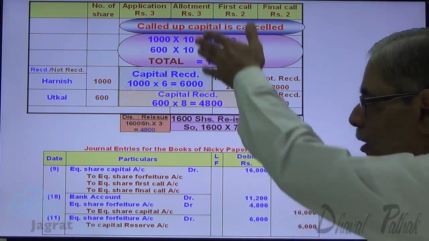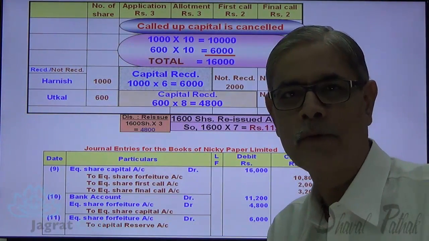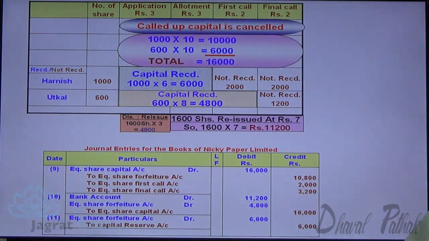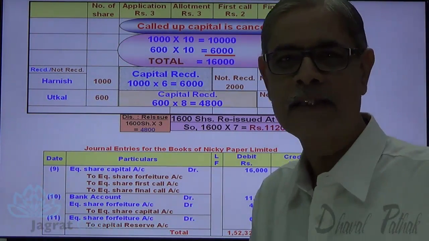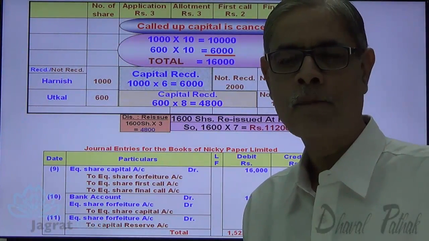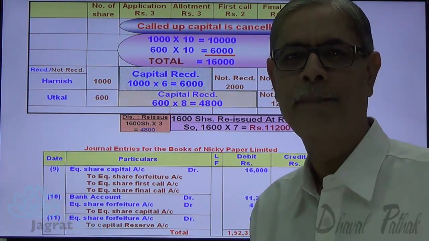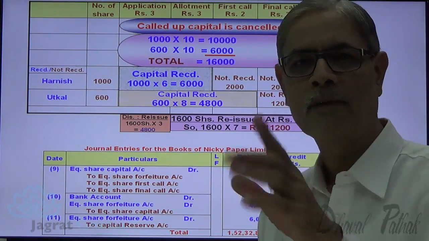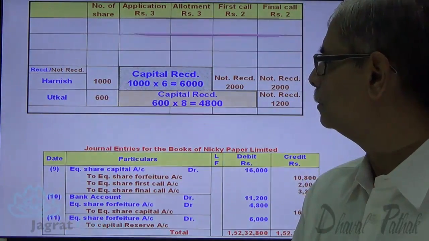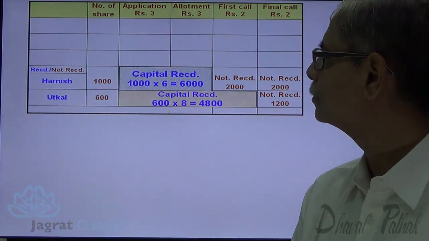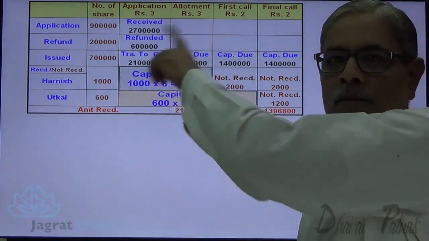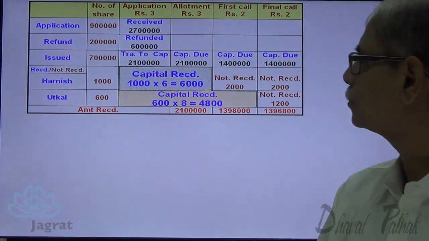Now I have to make a total of the amounts of all the 11 journal entries. That total works out to be this. Now if you write all journal entries in your notebook with narration, how the answer should appear in your notebook, that I want to demonstrate, just observe. This is my table for full working.